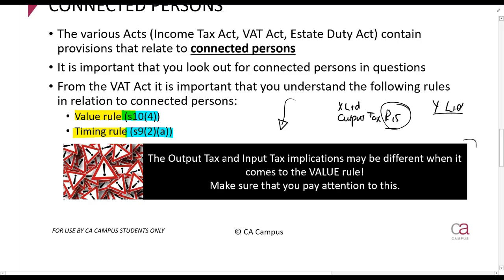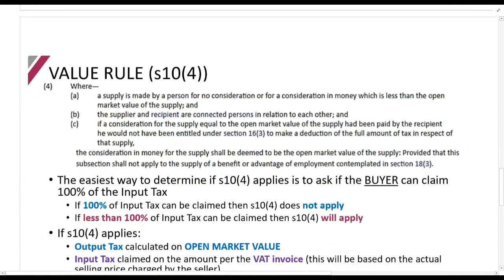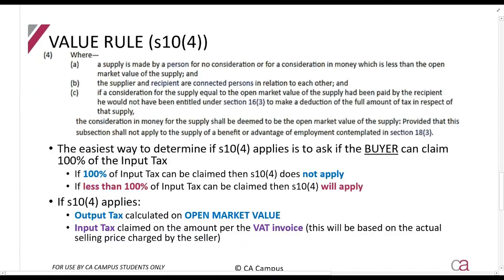You'll see that there are differences now in this situation. Okay, so here's the value rule, which is the most important one. It tells us what to do. It says, where a supply is made, so a supply, remember, is a sale or a rental agreement, something like that, where a supply is made by a person for no consideration, so for free,